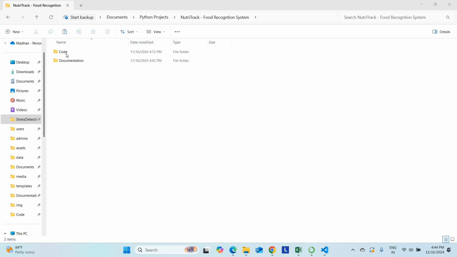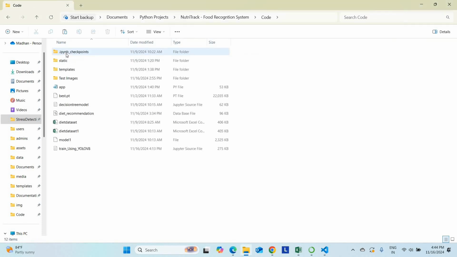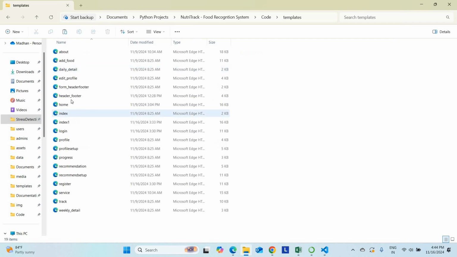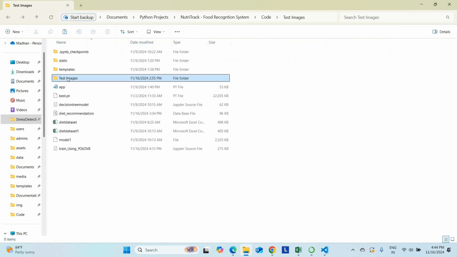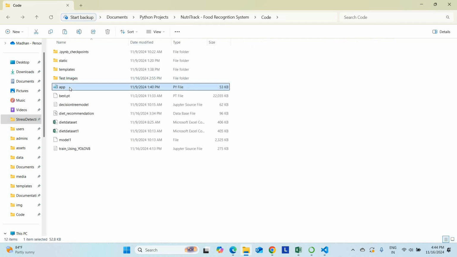So we can run the project now. This is the project code folder. You can find the YOLO algorithm for image training, as well as the decision tree model for the diet recommendation system. These 2 algorithms are combined. This is the template folder, which contains the project HTML pages for the website. Then I have stored some test images over here. Then this is our main code, app.py.